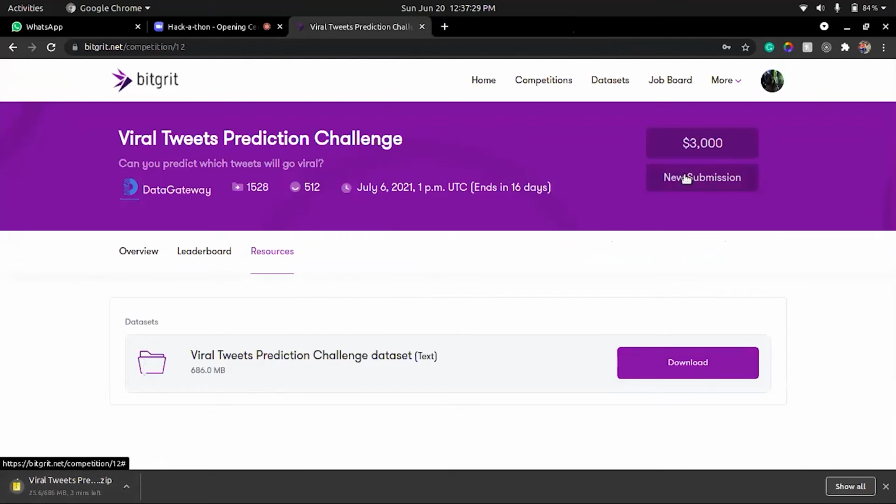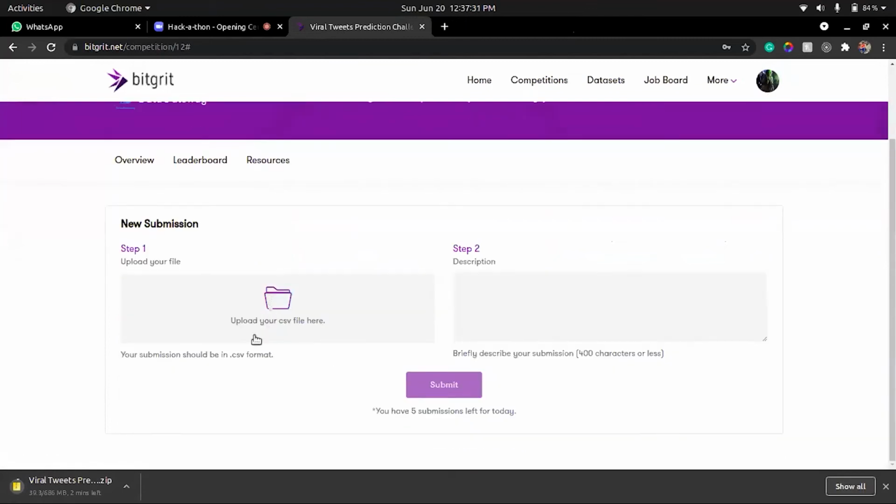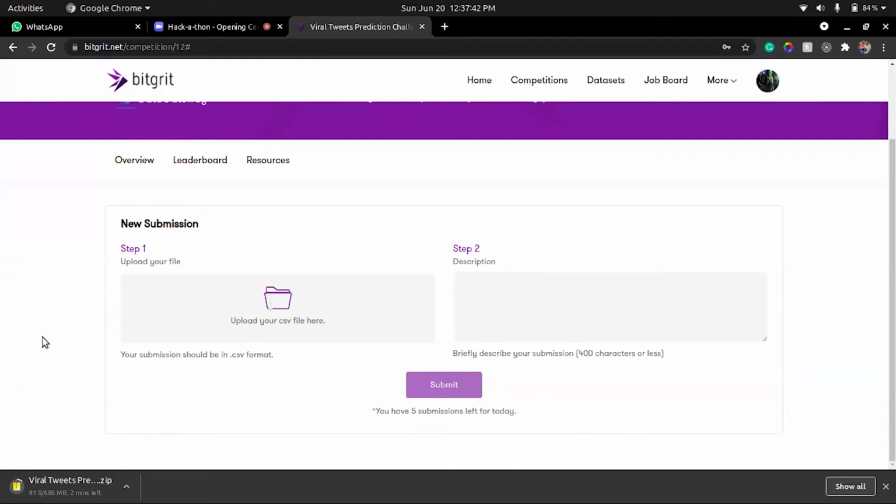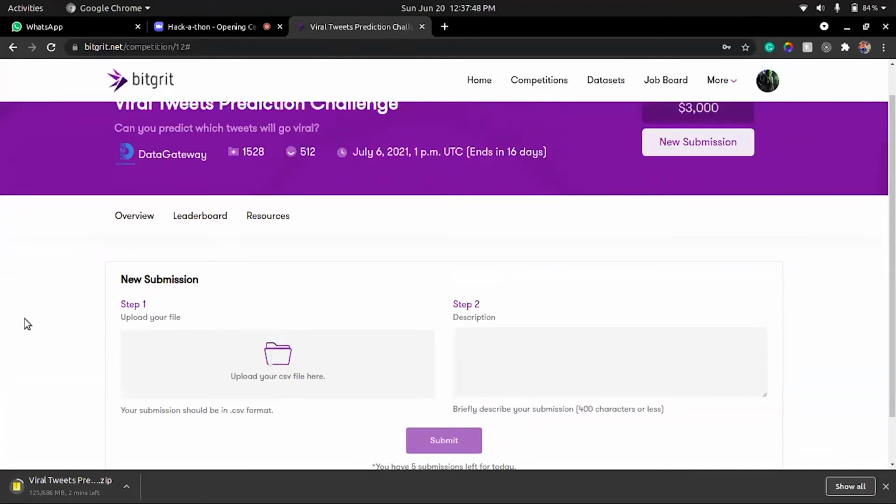And at the same time, when you're trying to make a new submission, here's the new submission. I'll explain what the concept is and what we are actually trying to do here. In this data set itself, you will be given a sample output file as well. So whenever you are submitting an output file here, imagine you have an input, then you have a model, and then you will have an output, or what you call a prediction.